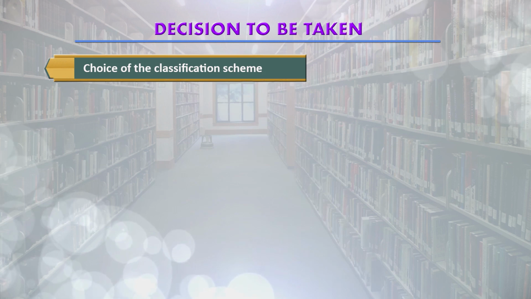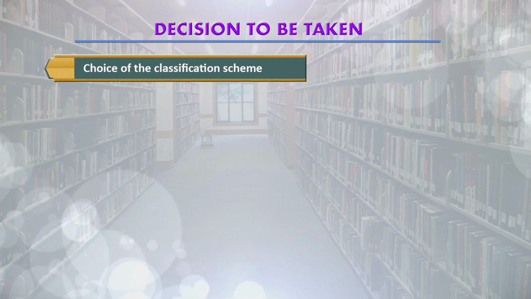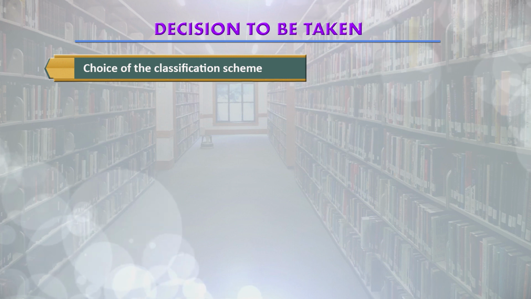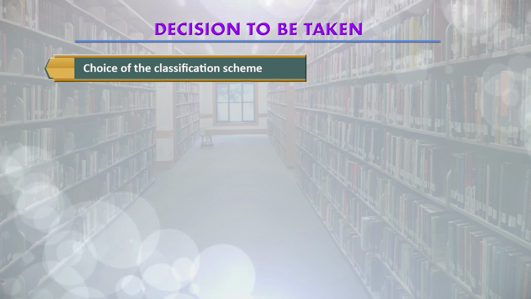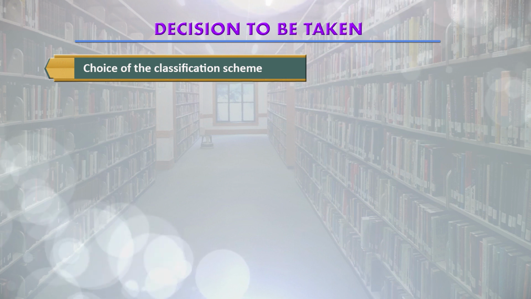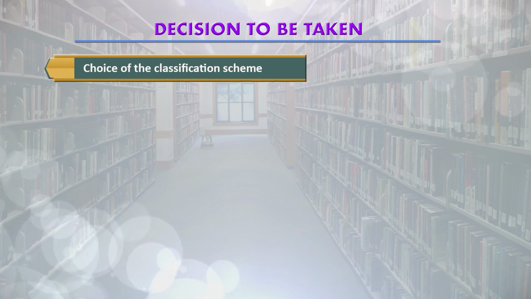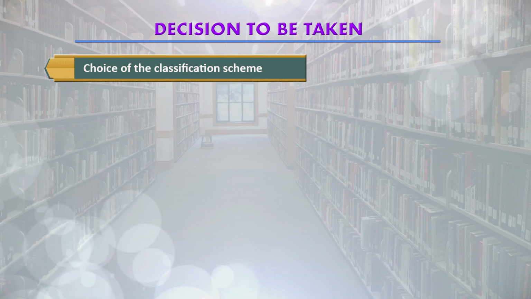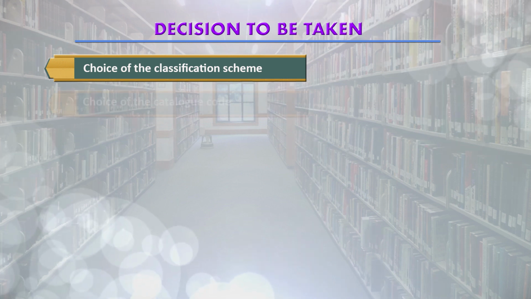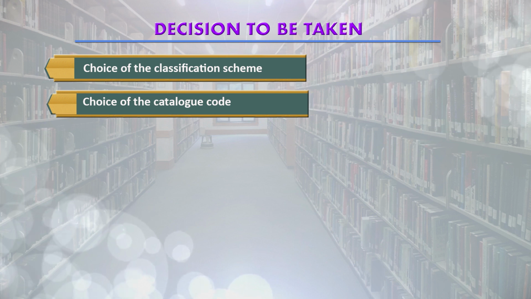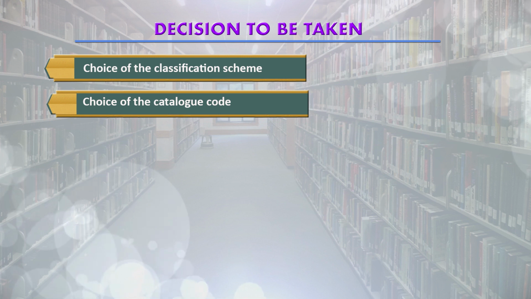As I told you, some decisions need to be taken. Decisions about the choice of the classification scheme. We have many classification schemes like DDC, UDC, colon classification, and the library has to choose among these classification schemes. Generally, DDC is the most popular scheme as far as libraries are concerned. Similarly, the choice of the catalog code, which catalog code is to be used by the library.